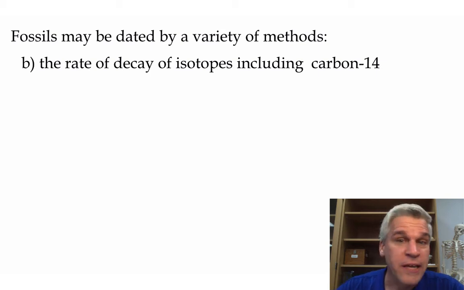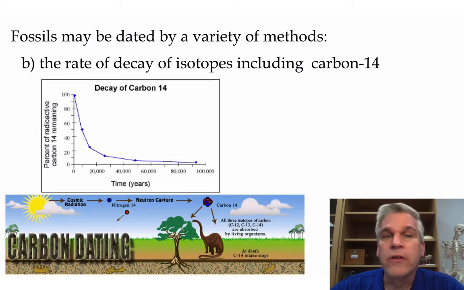We can also look at the rate of decay of isotopes. That could include things like carbon-14 dating. When looking at radioactive isotopes, we look at something called the half-life. This is the time it takes for half of all the radioactive isotopes to transmutate into another element. And so with something like carbon-14, we know that all living things have a certain amount of carbon-14 in them. So when we find a fossil and we look to see how much carbon-14 is present, that can give us an idea as to how many half-lives it's gone through and approximately how old the fossil is.